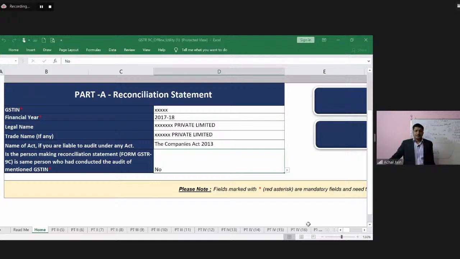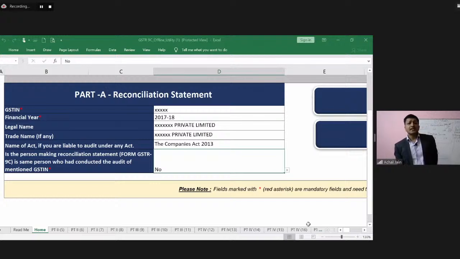So part A. You remember that flowchart we discussed about the particulars which will flow into GSTR 9C. Part A will contain the basic details about the entity: GST number, financial year, which is not the previous year now, legal name, trade name, because the trade name may be different. And the name of the act, if the entity is liable to audit under any act.